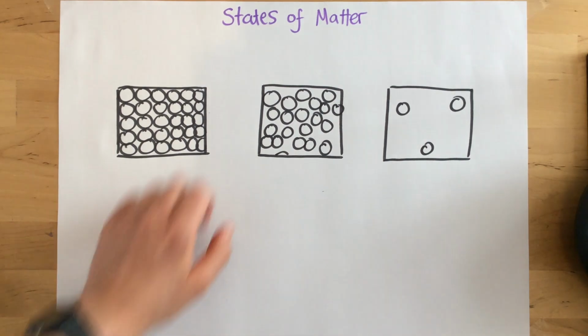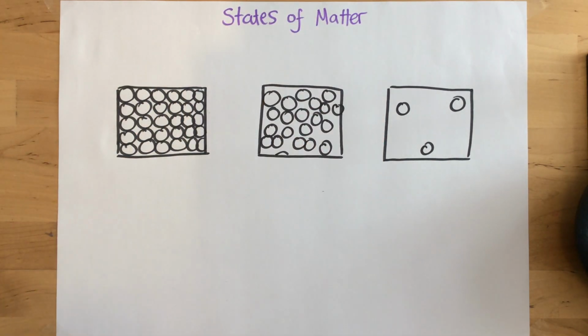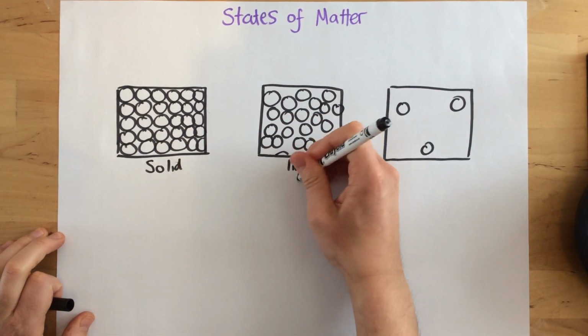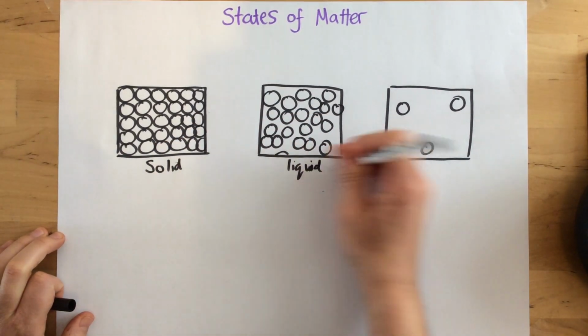Okay, today I'm going to talk to you about states of matter. We're also going to have a look at state changes as well. So there are three states we need to know about. The three states are solids, liquids, and gases.